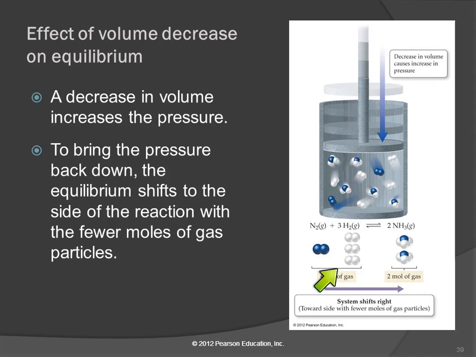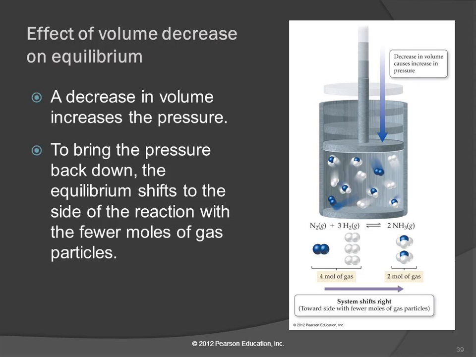Here what's important is how many moles of gas particles are in the reactants. There's 3 moles of hydrogen and 1 mole of nitrogen. In the products, there's only 2 moles of gas. So if the reaction shifts to the left, we get more particles of gas.